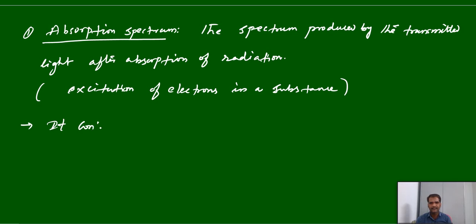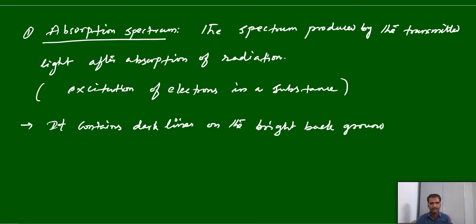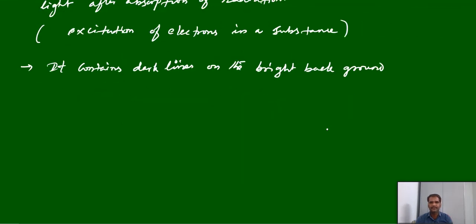It contains dark lines and the bright background. In case of emission, it is the reverse.